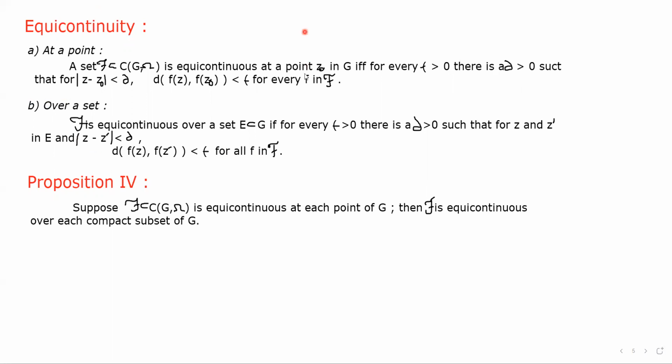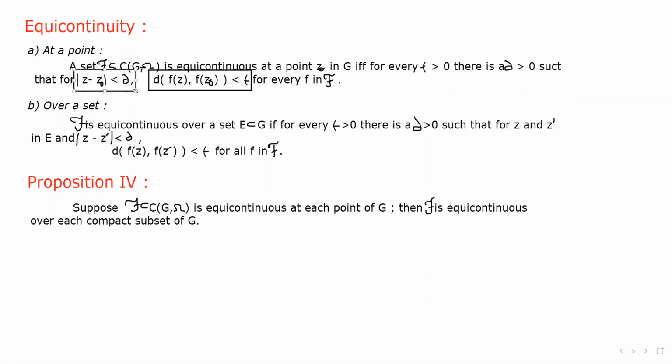The condition we need to remember is that here the condition for equicontinuity at a point is d(f(z), f(z0)) is less than epsilon when |z - z0| is less than delta.